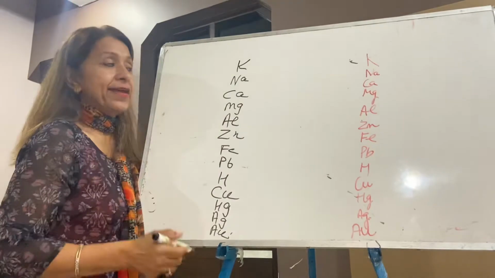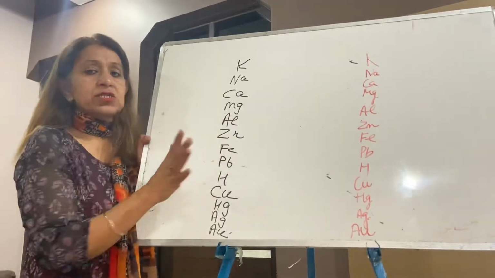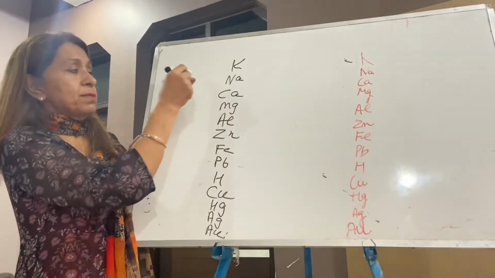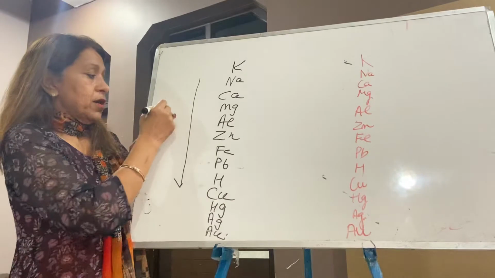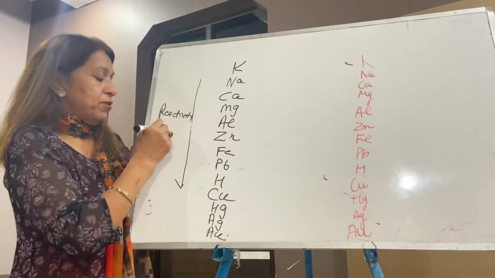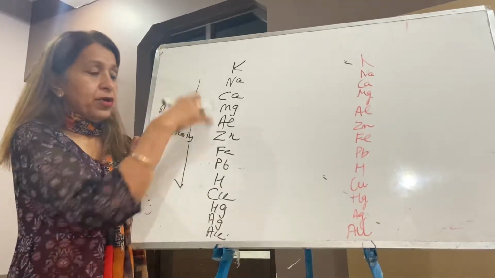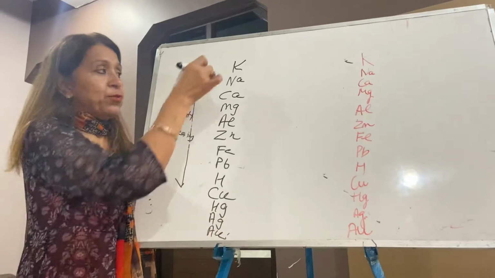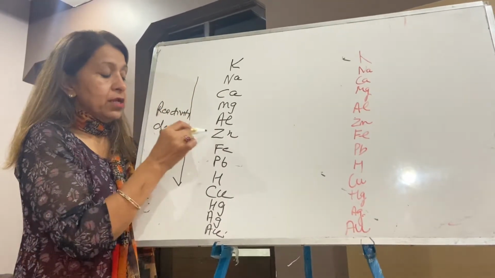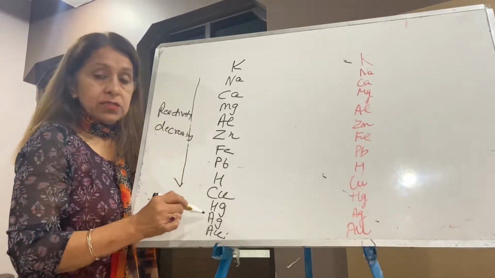In actual it is a very lengthy series. I have written just a small series because this small series is sufficient in class 10. Write down this side, reactivity decreases down. This is decreasing order, most reactive to least reactive: potassium, sodium, calcium, magnesium, aluminium, zinc, iron, lead, hydrogen, copper, mercury, silver and gold.